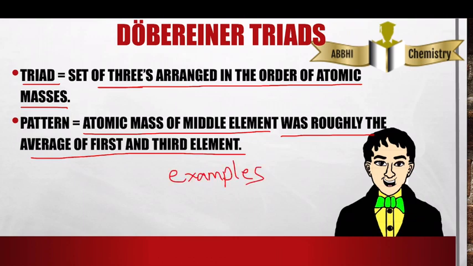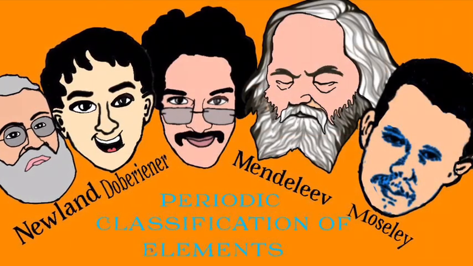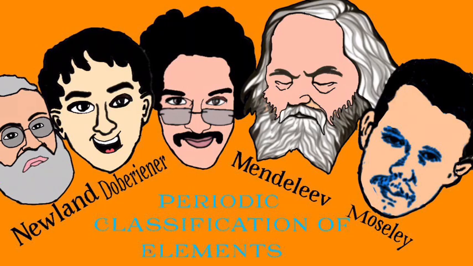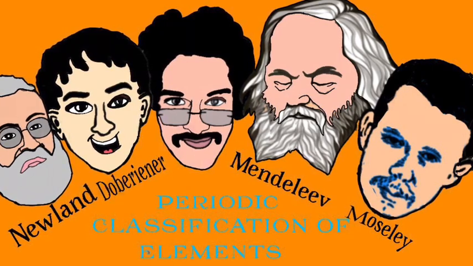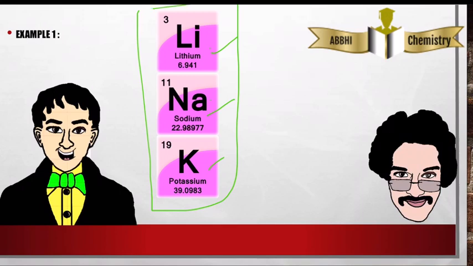Let's go for example 1. Example 1 consists of lithium, sodium, potassium, which are arranged in the form of a triad. The atomic mass of lithium is 6.9, I'll take it as 7.